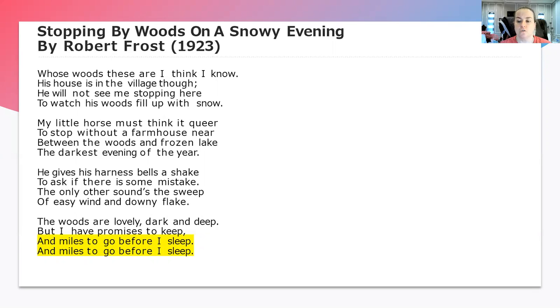If we look at the third stanza, the last sounds of each line: shake, take, flake. Shake, take, flake rhyme. Sweep, which is the third line, does not rhyme. So again, we have that repeating pattern, A, B, A. But let's look at the last one. Deep, keep, sleep, sleep. Does deep rhyme with keep? Yes. Does sleep rhyme with keep? Yes. Does sleep rhyme with deep? Yes. So the last stanza is an A rhyming pattern.